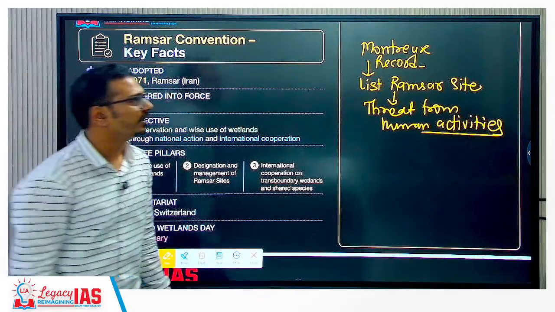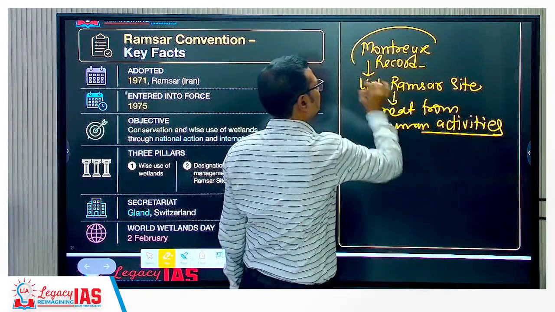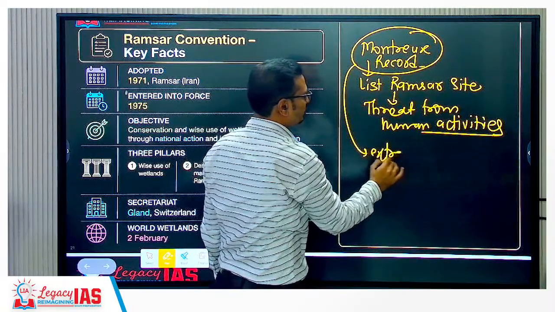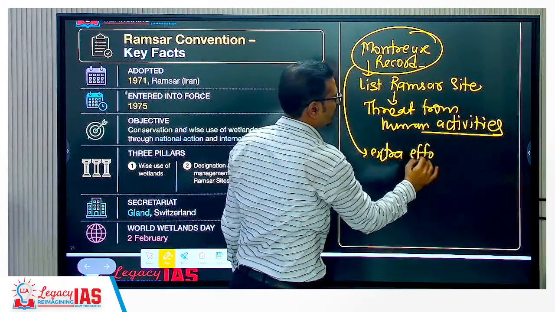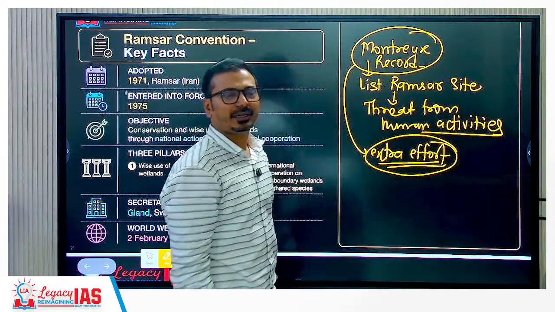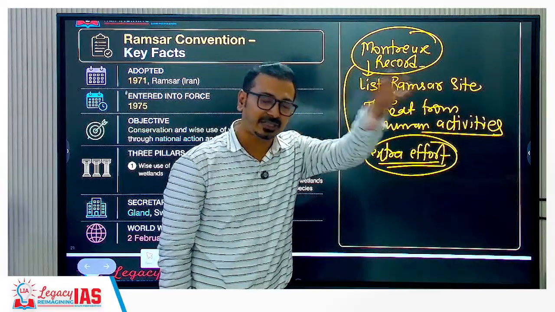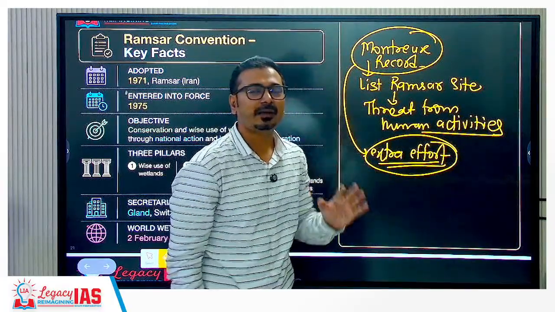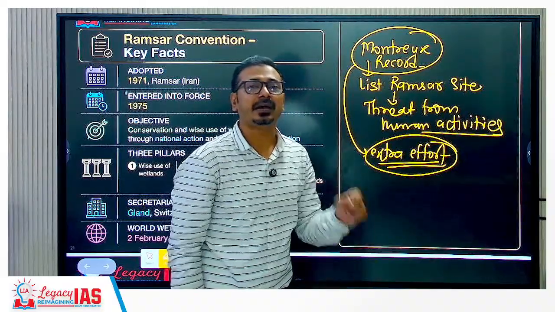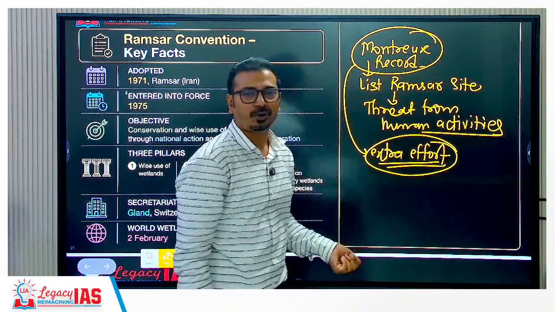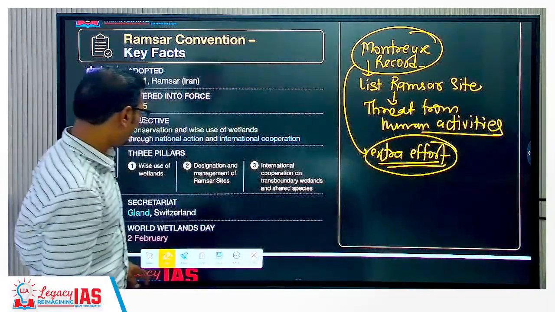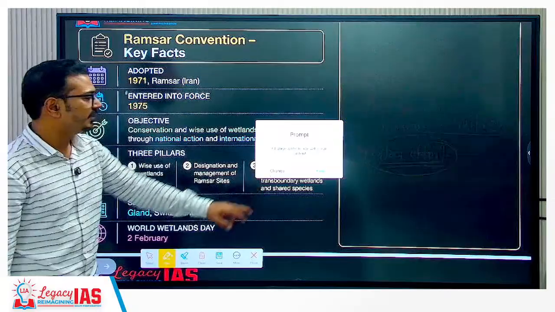Once a site is included in the Montreux Record, extra efforts are supposed to be taken by the government of that country to restore the biodiversity and ecological nature of that wetland. Then it will be removed from the Montreux Record. Like in India, Chilika Lake was first included in the Montreux Record, and now it has been removed after the conservation efforts by the government of India. So this is what we should know.